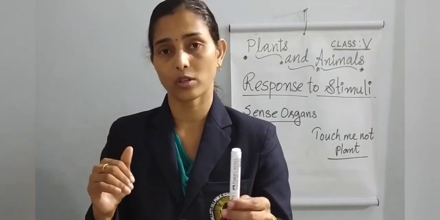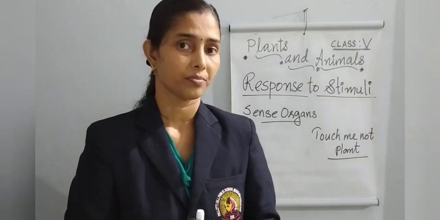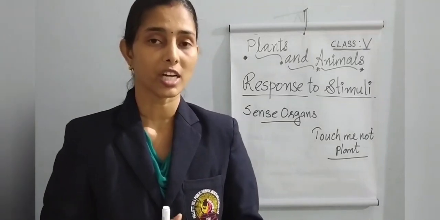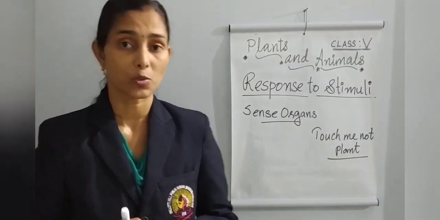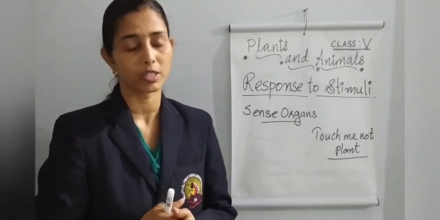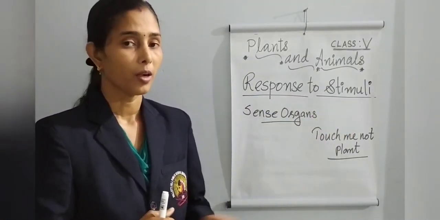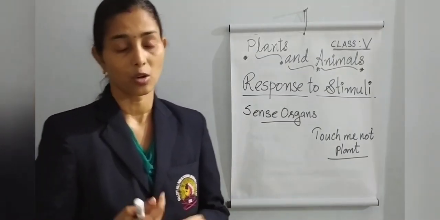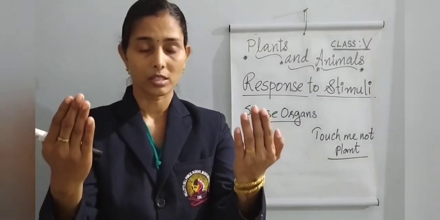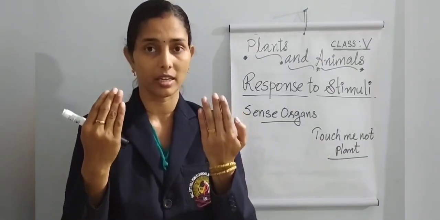That is the response. So this response to stimuli is for all living things, especially animals. Which organs do we use to respond to this stimuli? They are called sense organs. Especially sense organs respond to stimuli. So we know, using the sense organs, the eyes, we can see things. We can see the light, something coming towards us. That is the response.